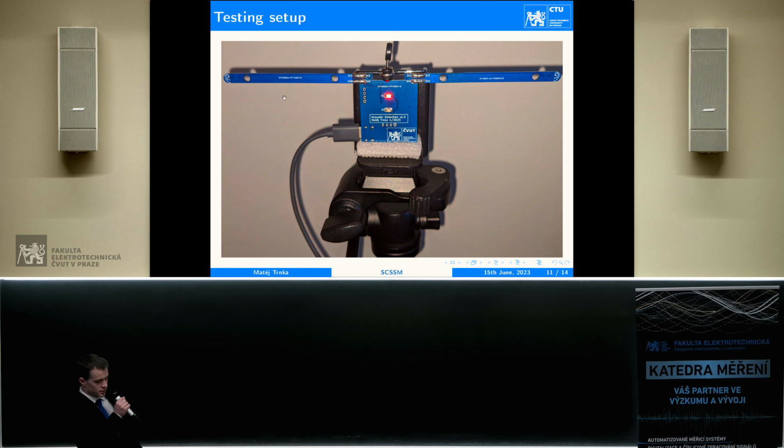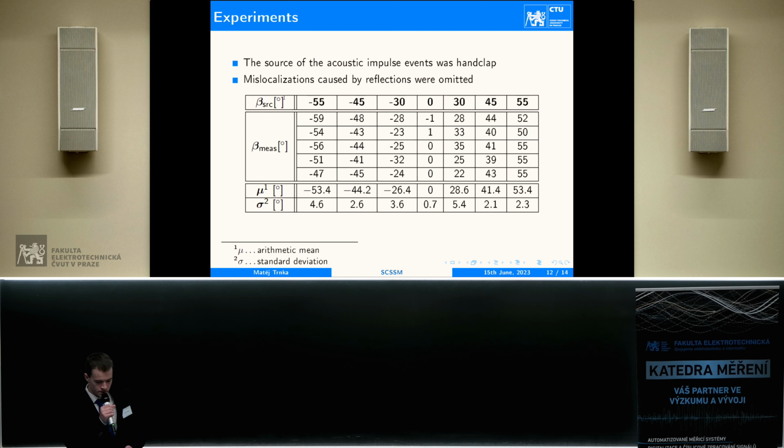To test that, here's the testing setup, and here are some results. The source of the acoustic impulse event was a simple cupped hand clap, and the mislocations caused by acoustic reflections in a small room were omitted. You can see that in the middle, near 0 degrees, it's pretty precise. On the sides, the precision decreases, and angles above 60 and under minus 60 degrees are really critical, so they are not displayed here.